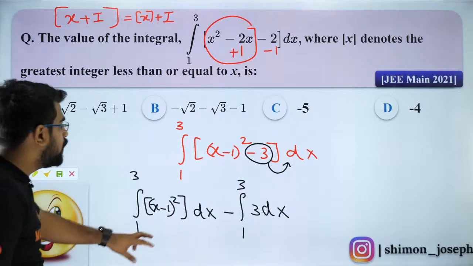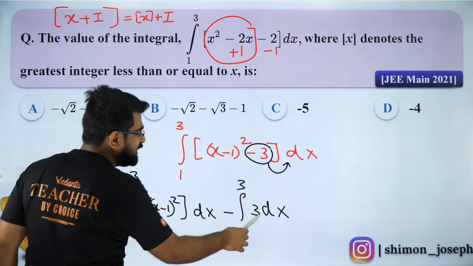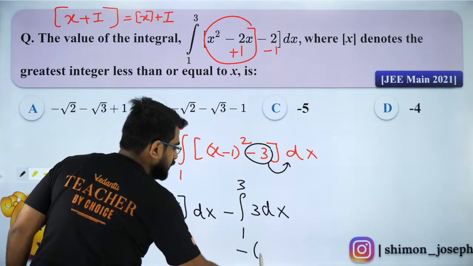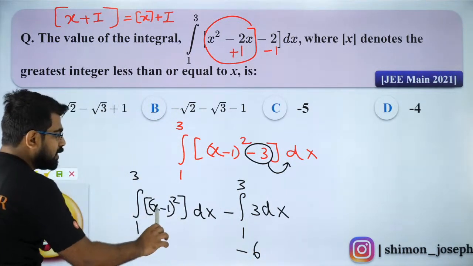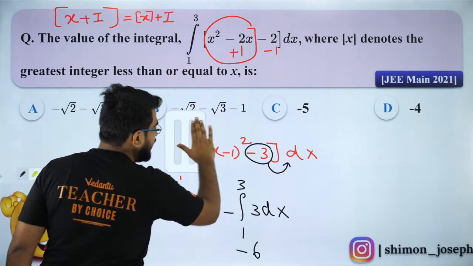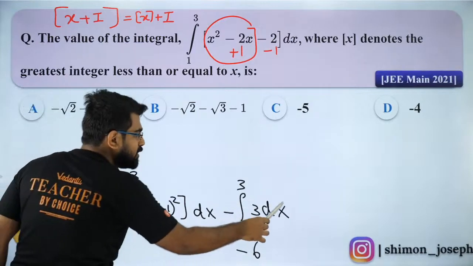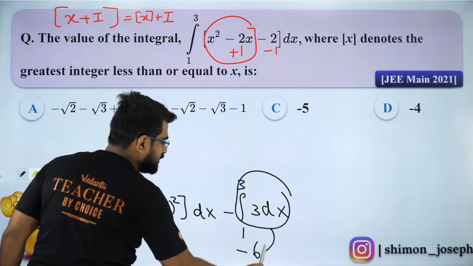Okay. Now, 3 integral from 1 to 3 is what? It is going to be 3x, which will be 6. So this will be minus 6. Now this is a very good integral. How do I solve it? I am going to again do it step by step. This one is very easy.